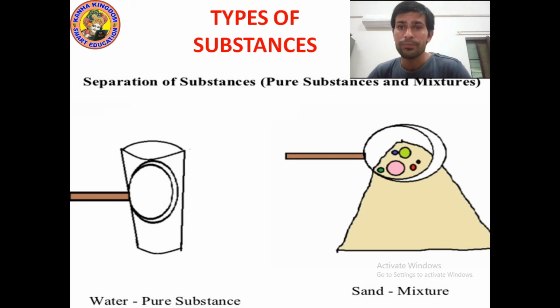But if I take the gases separately, then they are pure. So there are two types of substances, pure and mixture. A pure substance has only one type of component and a mixture has different kinds of components. Please write it down. I'm giving you a few seconds. And try to draw the diagram. If you wish to draw the diagram, you can. If you don't want to draw, then no need to worry about it, because it is not part of your chapter.